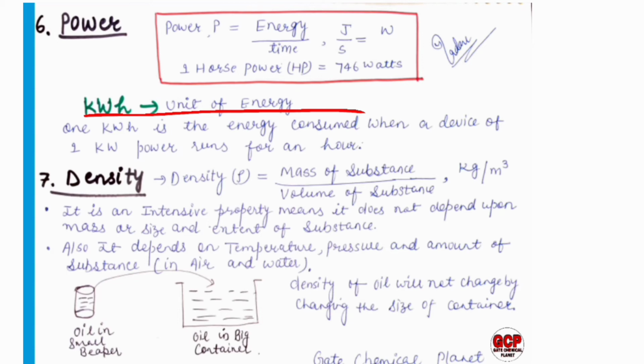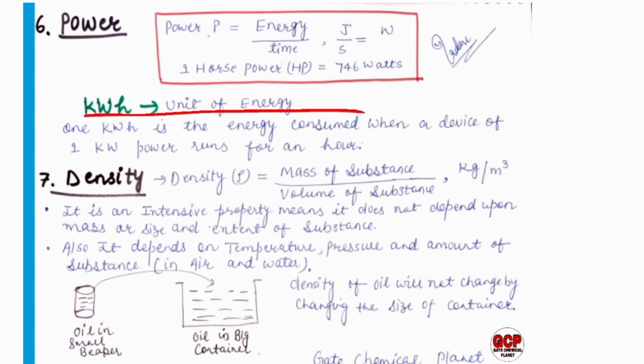The next derived property is density. Density is equal to the mass of substance divided by the volume of substance, and the MKS unit for density is kilograms per meter cube.